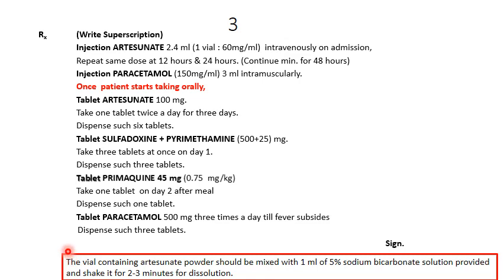There is one important point. The vial containing the artesunate powder should be mixed with the 1 ml of 5% sodium bicarbonate solution, which is provided, and shake it for 2 to 3 minutes for dissolution.